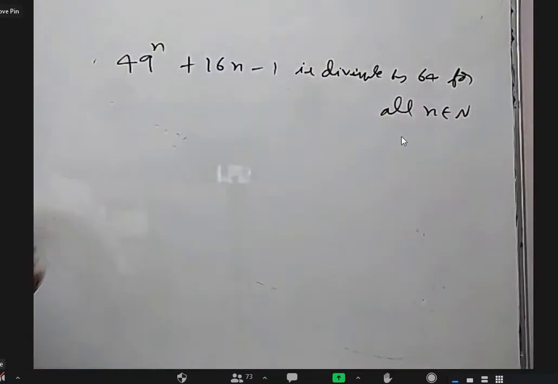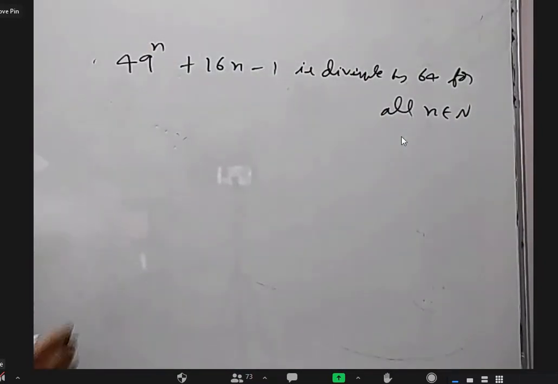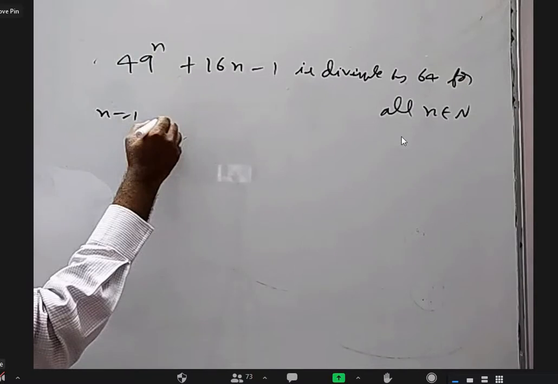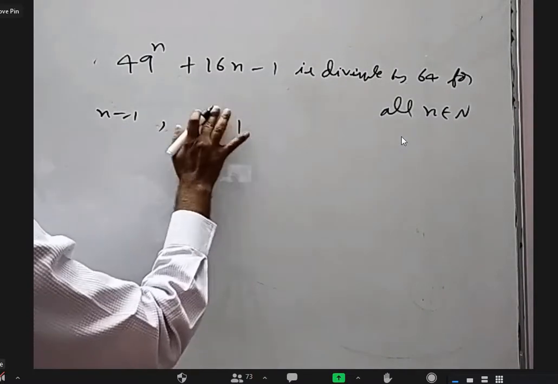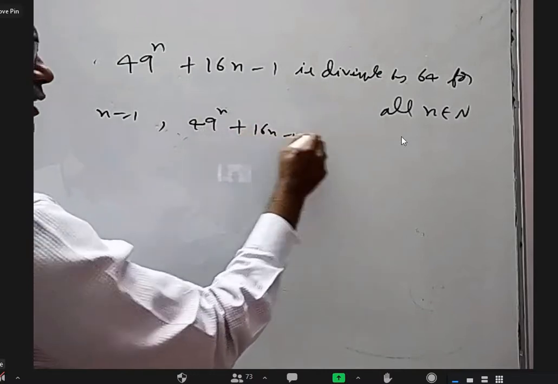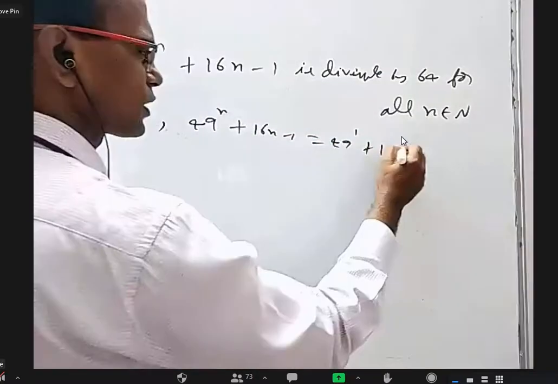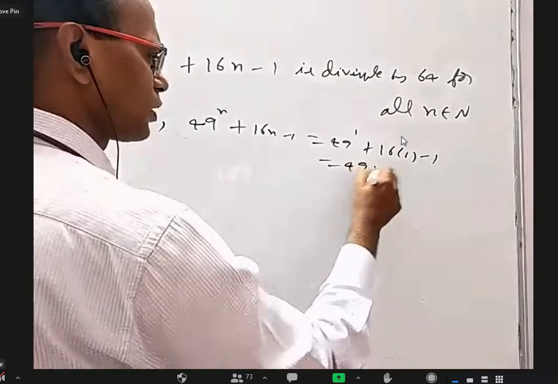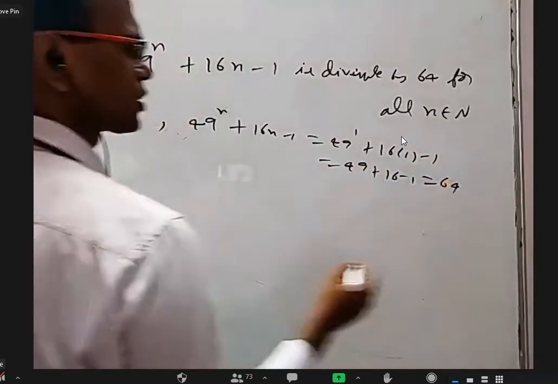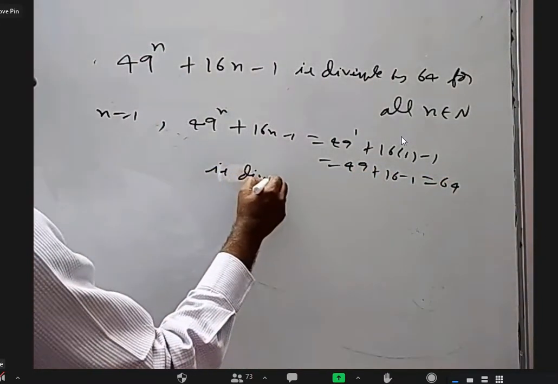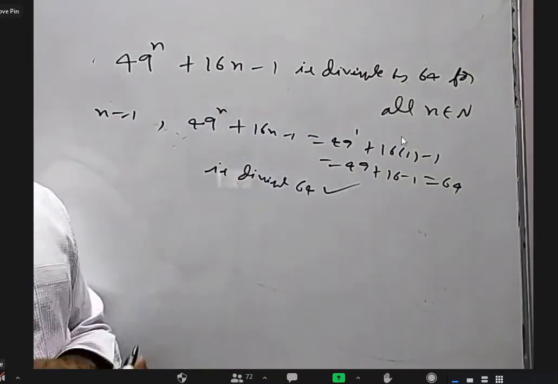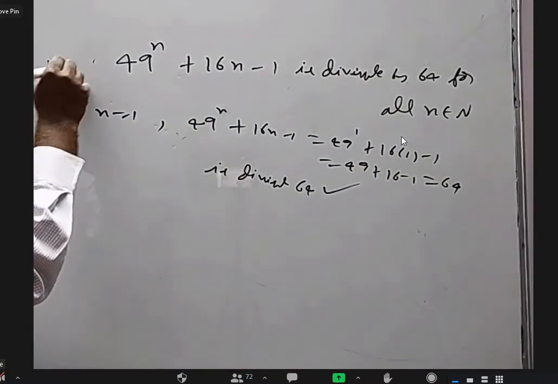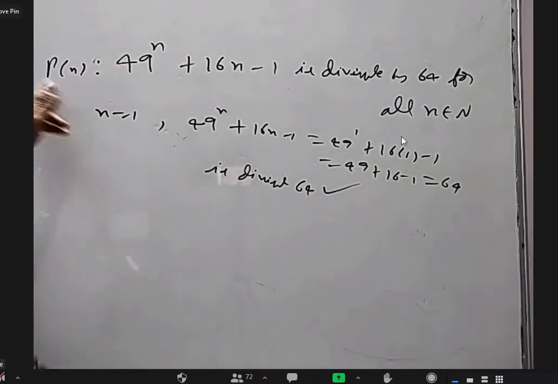For n equal to 1, you will get 49 power n plus 16n minus 1, which is 49 power 1 plus 16 into 1 minus 1. 49 plus 16 minus 1 is 64, which is obviously divisible by 64. So for n equal to 1, the given statement is correct. This is only the P of n statement. Let P of n be this.